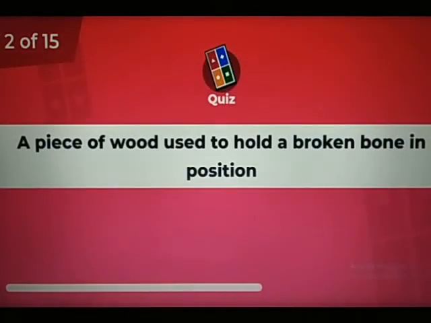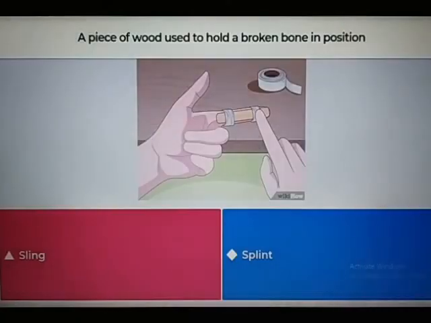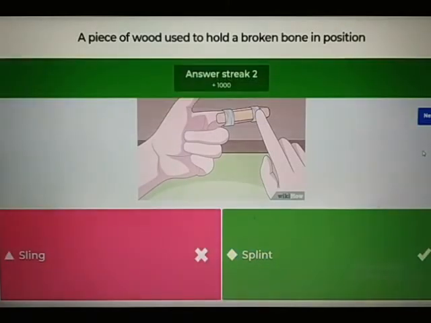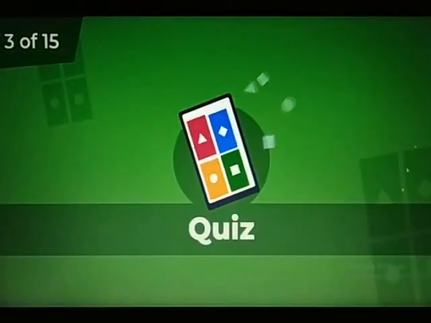The second question. A piece of wood used to hold a broken bone in position. Is it a sling or a splint? Yes, the answer is splint. A splint can be a piece of wood or a support given by cardboard to prevent the movement of the broken bone, right? Whereas a sling is a triangular piece of cloth used in case of arm bone injuries. So the answer is splint, right? Shall we see the next question?